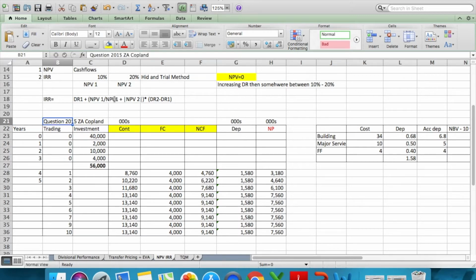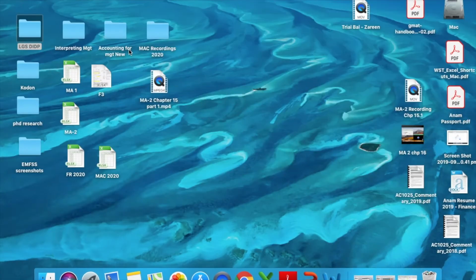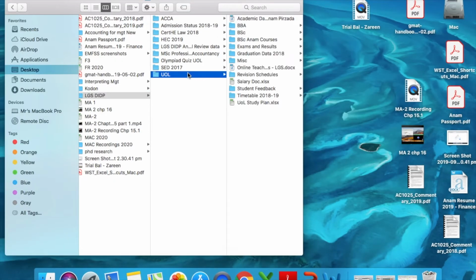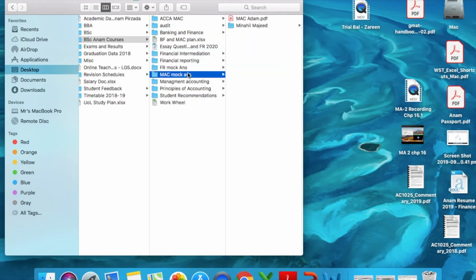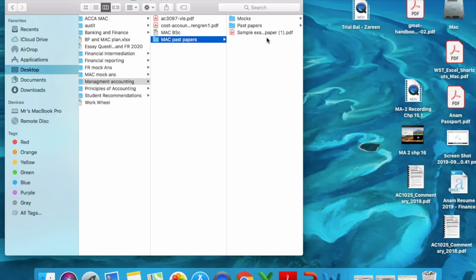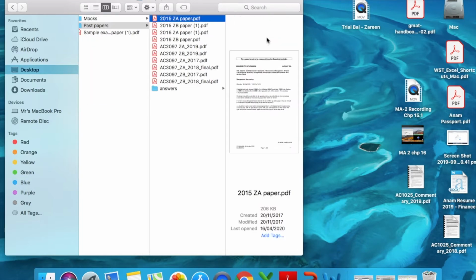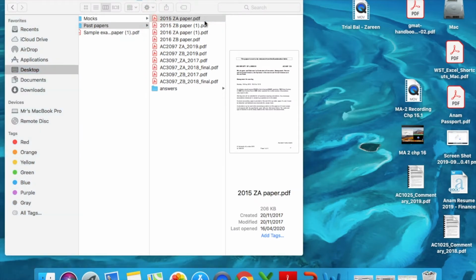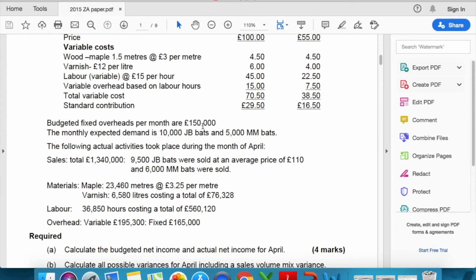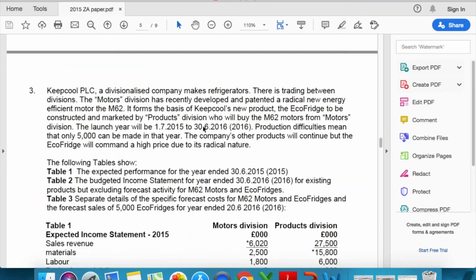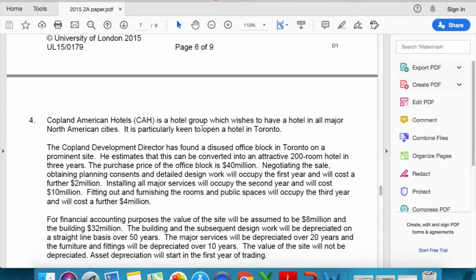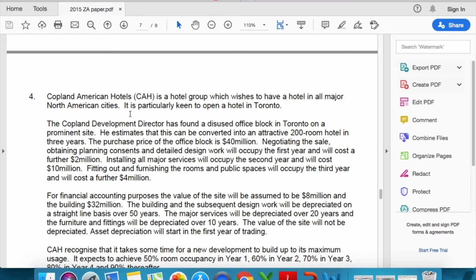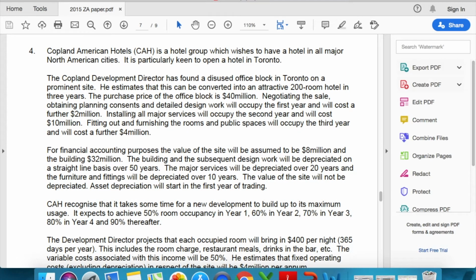All right, so I'm going to also look for the question myself so that we can read through it and you guys can actually read through with me. So let me just get my mock. No, sorry, it's a past paper. So 2015 Zone A. It's a Copeland question. So I think it's a question number, yeah, so it's question number 4, Copeland American Hotels, right? So I think you all have the question in front of you.